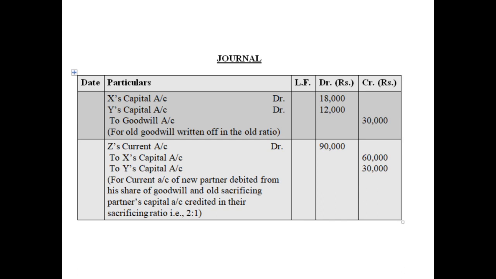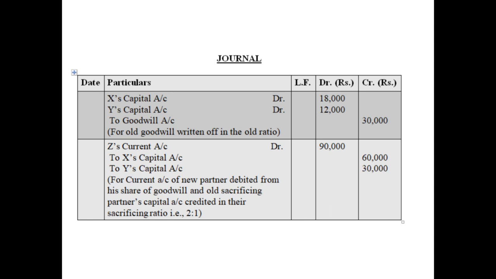The entry will be old partners' capital accounts debited, that is X's capital account debited, Y's capital account debited, to goodwill account. The old goodwill is rupees 30,000. We will credit goodwill with rupees 30,000, and we will debit old partners' capital, that is X and Y, in the old ratio, which will come to 18,000 for X and 12,000 for Y.